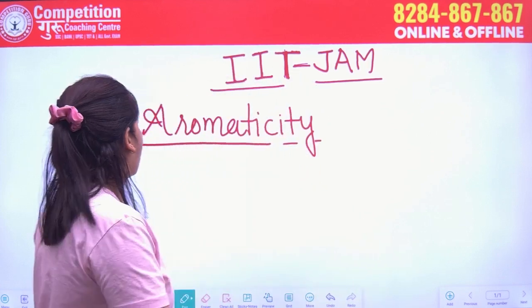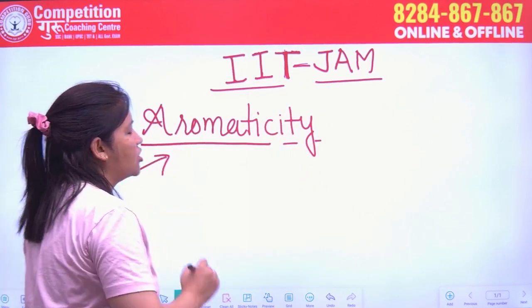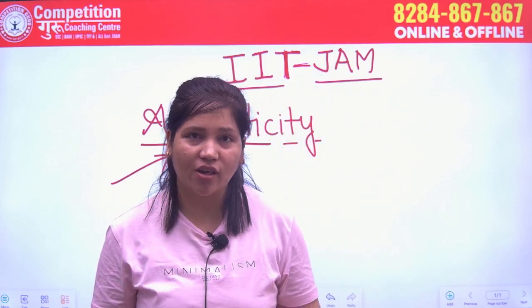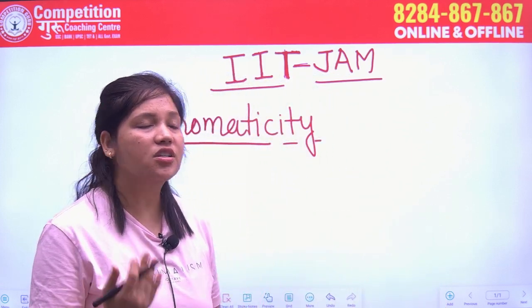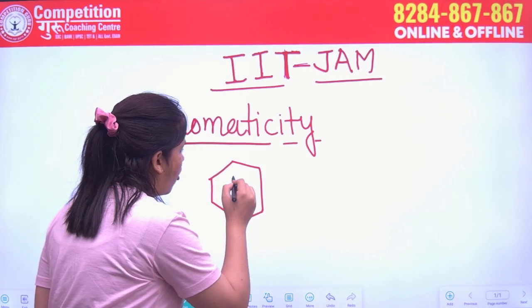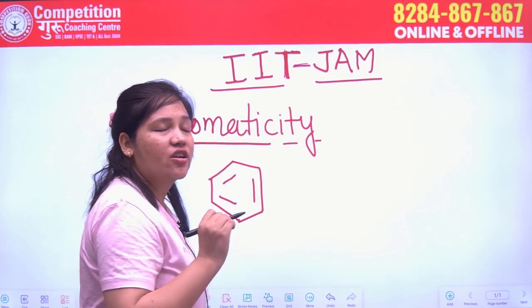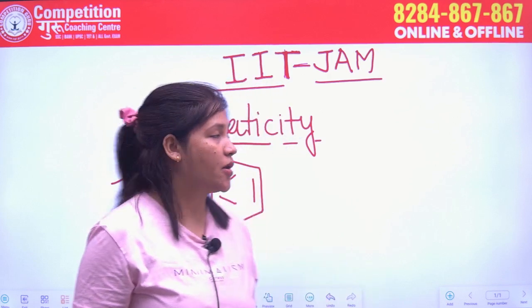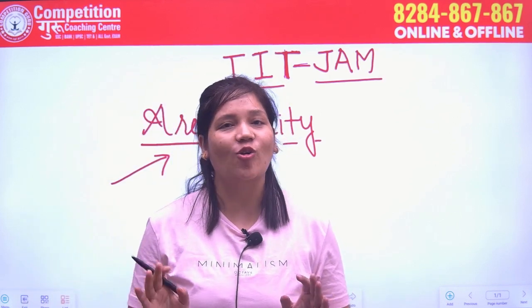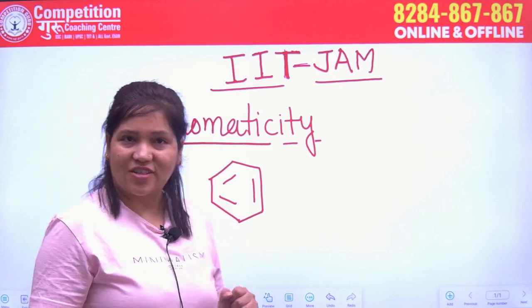Okay, so basically this concept of aromaticity is related mostly to organic compounds, and if we talk about the aromatic character, the first picture that comes to our mind is benzene, because this compound is very famous for aromaticity.